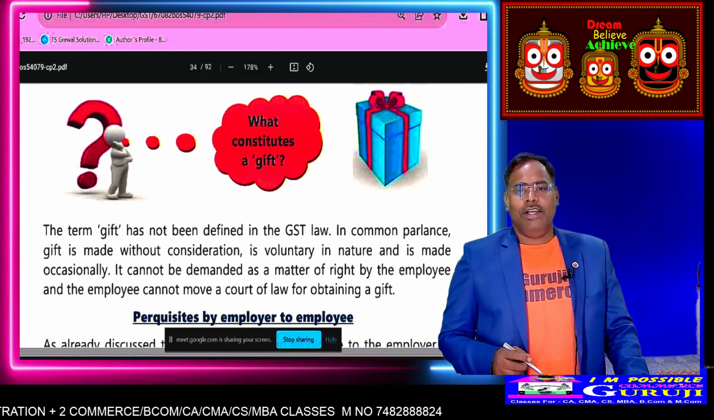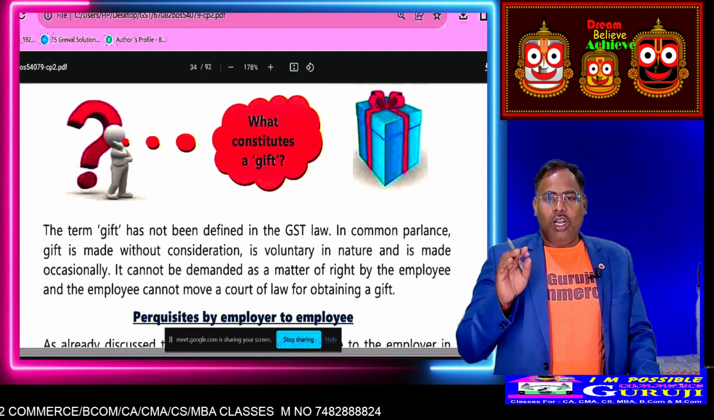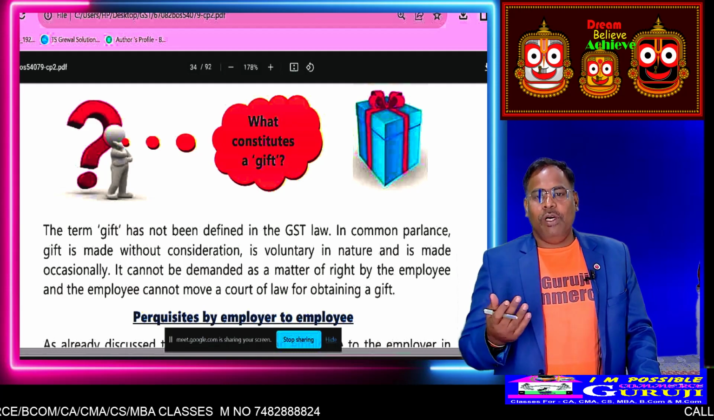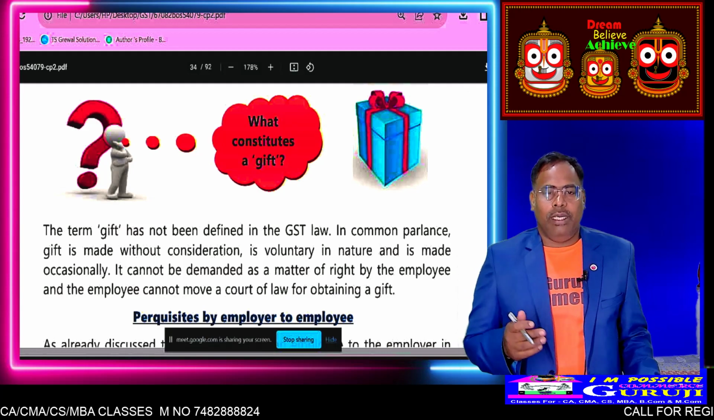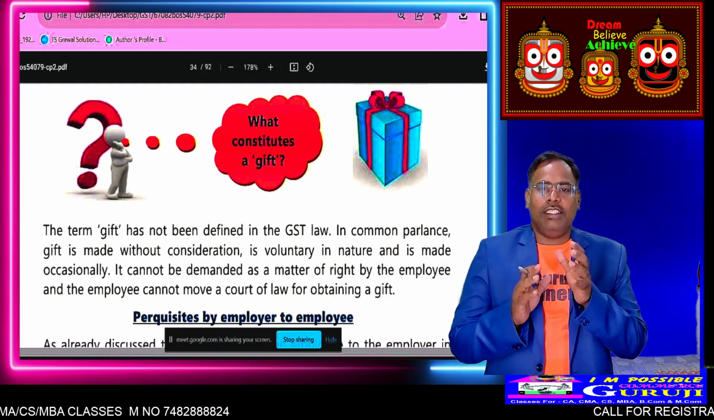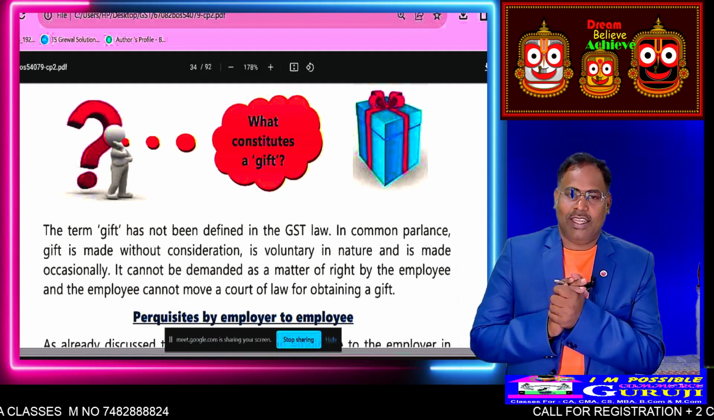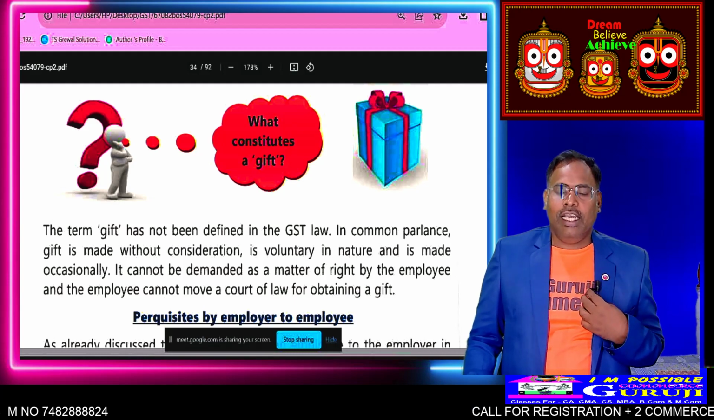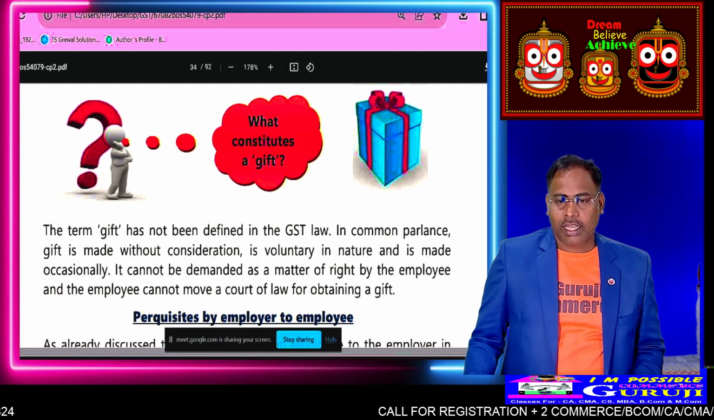Let us see whether GST will be applicable or not in case of rendering service. Suppose I am working in Coal India Limited, so in salary they are giving the salary to me. So is GST applicable or not on salary? Let me know. Is GST applicable on salary or not?